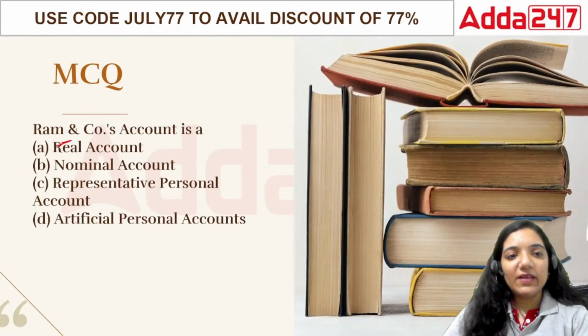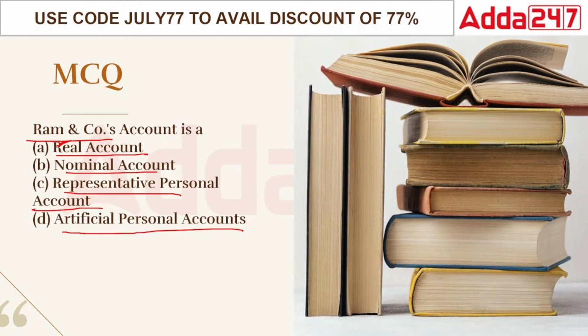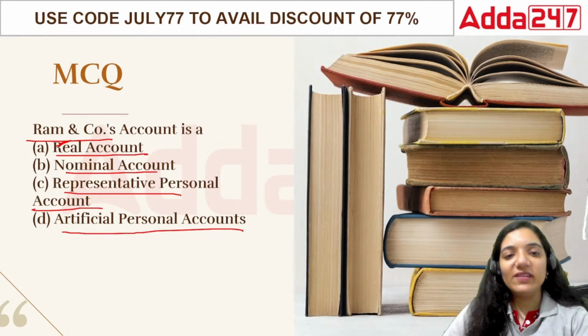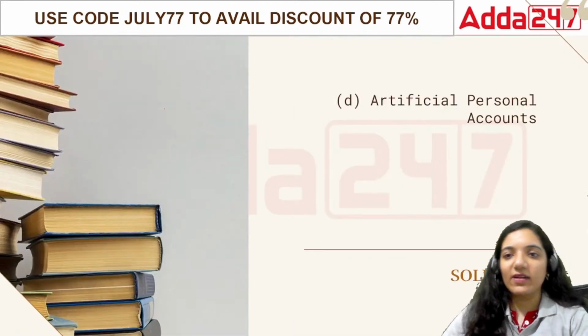Next comes: Ram and Company account is a real account, nominal account, representative personal account or artificial personal account? Ram and Company. Don't go by the word company, everyone. Company doesn't mean that this is an actual company. When they use the word Ram and Company, that means it's an account, because that's a business of a particular person. So that means we call it a real account. That is covered under artificial personal account.